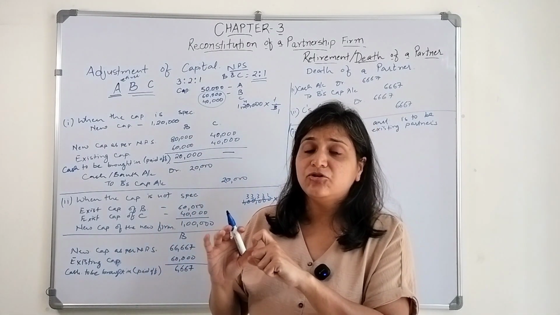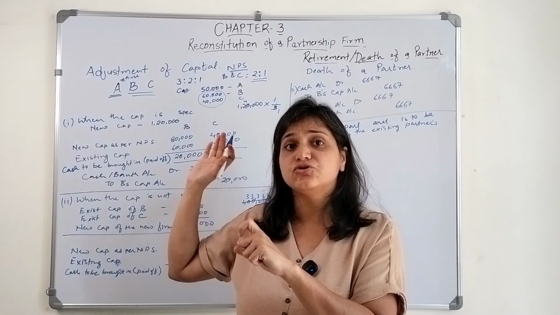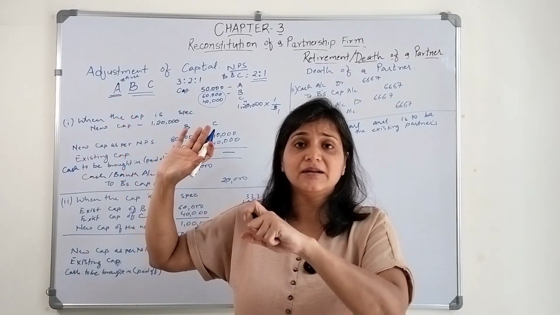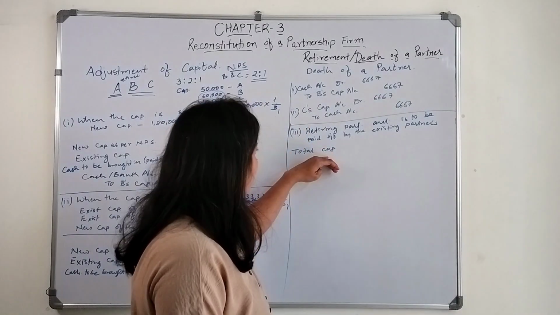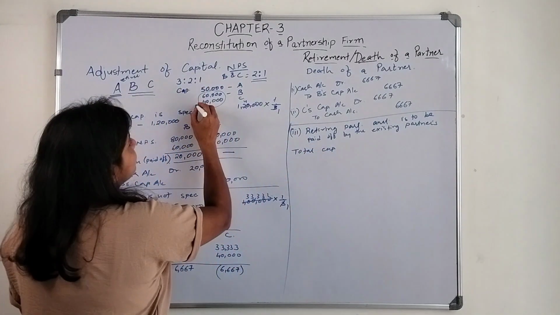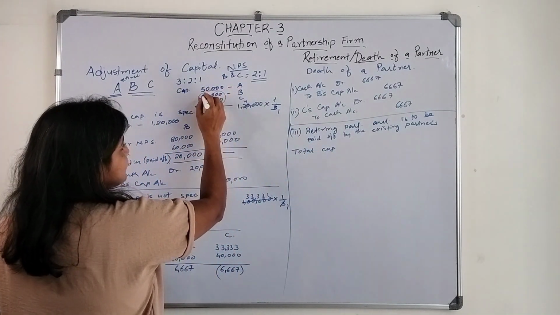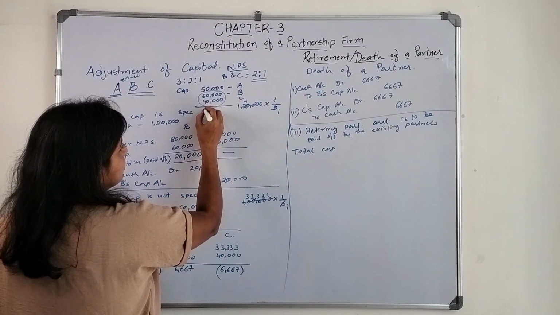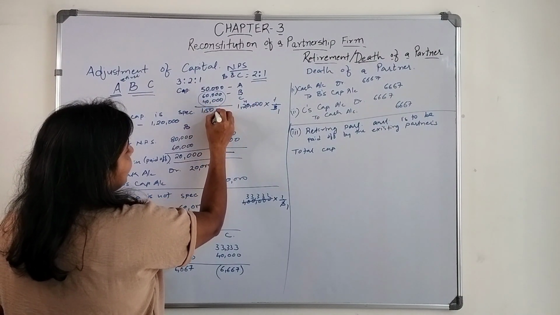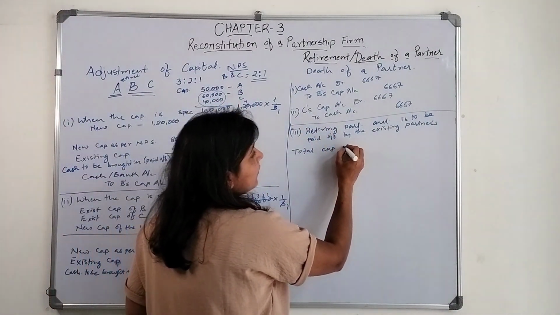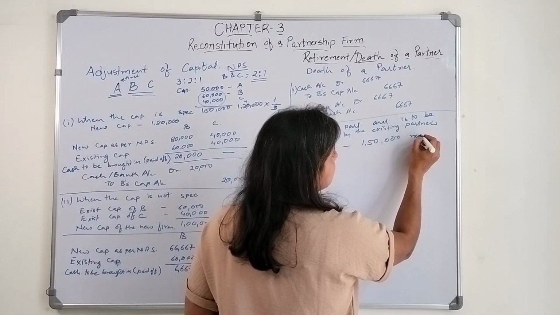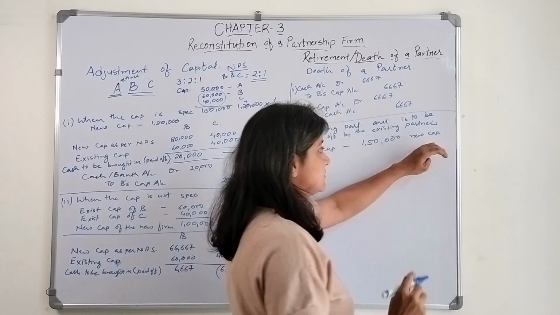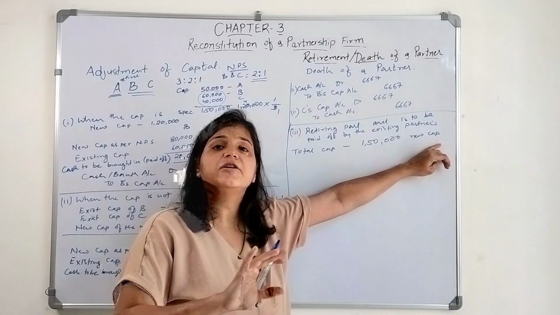And what they need to do is, whatever amount is due to the retiring partner is to be paid off by the existing partners. Okay, so the total capital is how much? 50,000 of A, 60,000 of B, and for C it is 40,000. So the total capital is 1,50,000. Okay, this is the new capital of the firm. This should not change. The capital should not change.